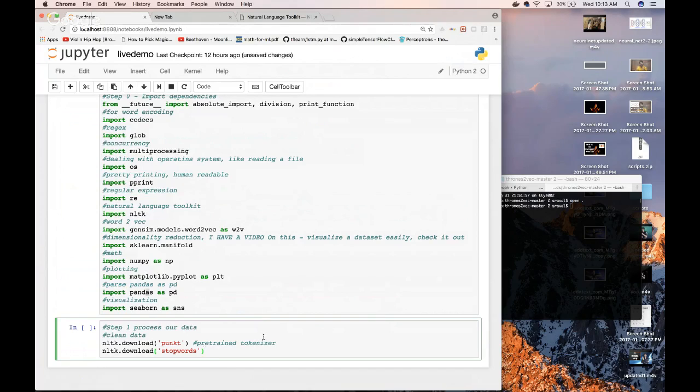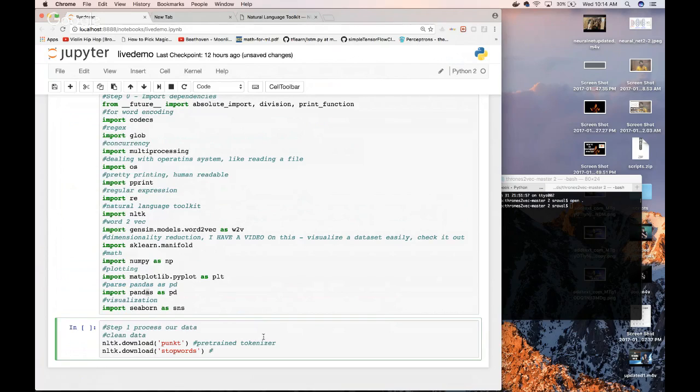Now remember, I talked about tokenization last time. Tokenization is where we take a piece of text and we split it into tokens. And those tokens can be sentences or words or even characters. It's whatever we specify. In this case, we're going to do sentences. So that's what punkt does.